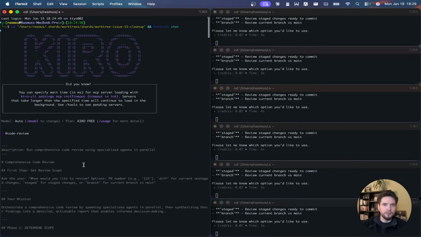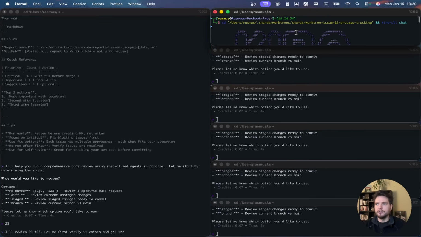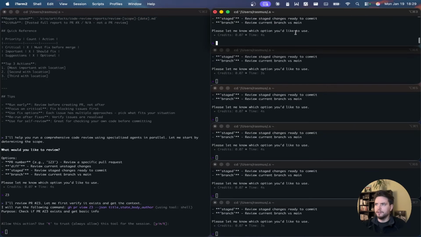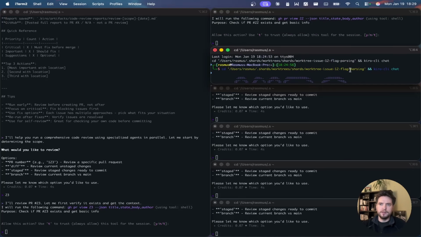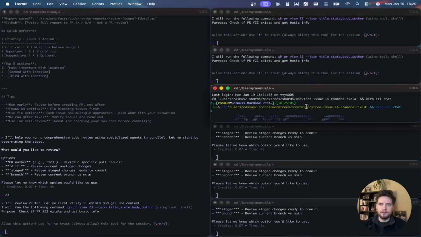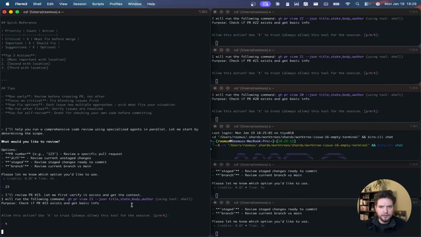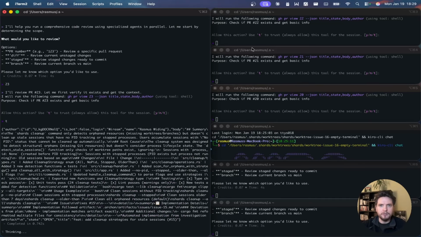This one was issue number 23. See here, issue 13 is number 20. Issue 12 is number 21. Issue 14 is 20. Yes, didn't I start these with skip permission off?